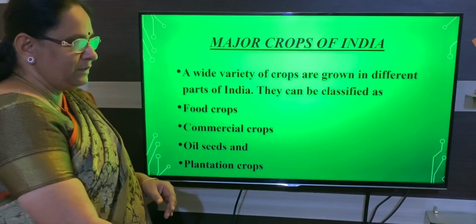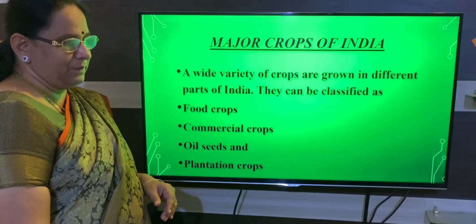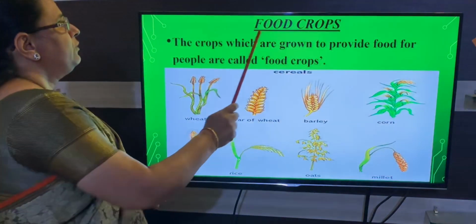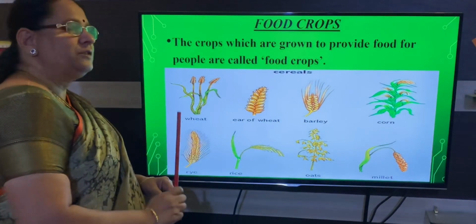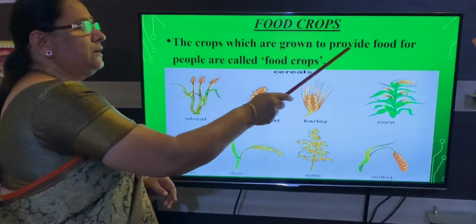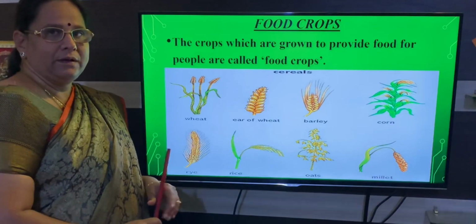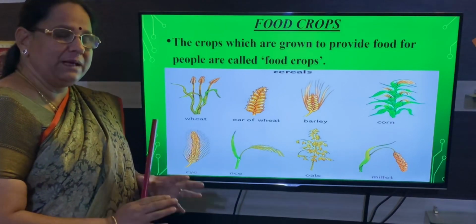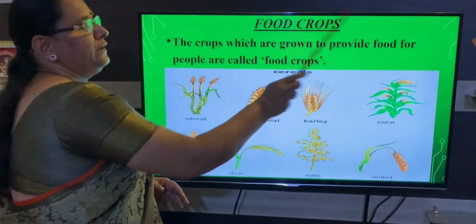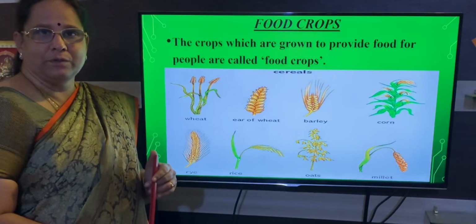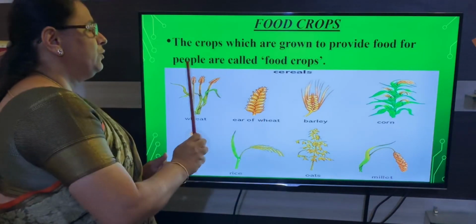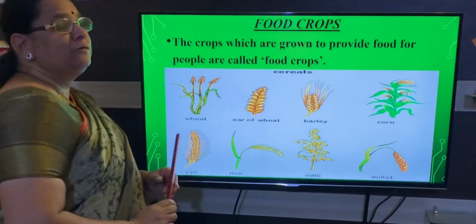The first we will learn about is the food crop. Food crops: a crop which is grown to provide food for the people. This crop is cultivated mainly for the purpose of food for humans. So we call it food crops.